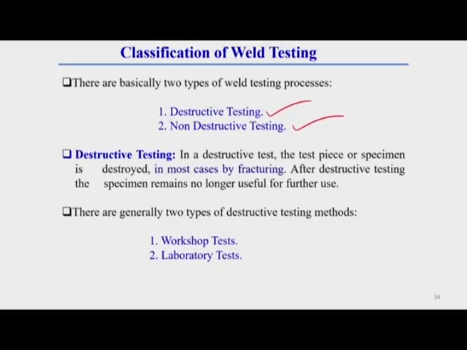Destructive testing: in a destructive test, the test piece or specimen is destroyed. Keep this in mind. After destroying, the specimen remains no longer useful for further use. This testing is generally done by cracking the sample. That means here the product is destroyed, then the testing is done. Generally this destructive testing is categorized into two different categories. One is called workshop test, another is called laboratory test.